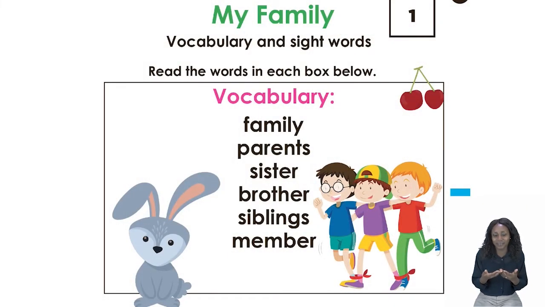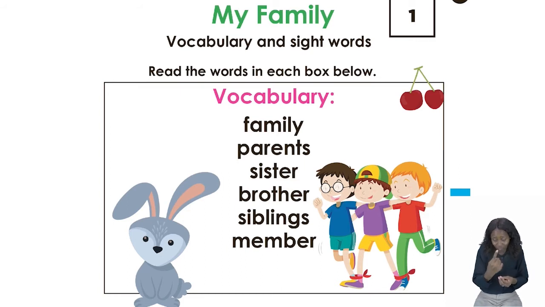The word family means that it is a group of people that live together and are related. The word parents means that it is either a mother or father that are the head of the family. The word sister is a word used for the girl or girls that belong in the family. The word brother is a word used for the boy or the boys that belong to the family.